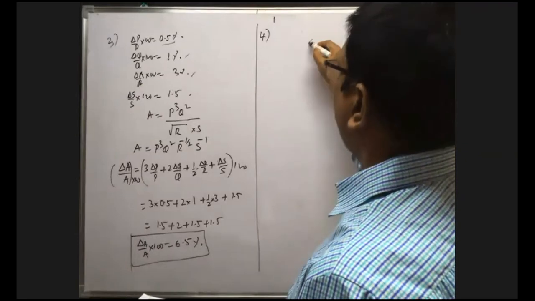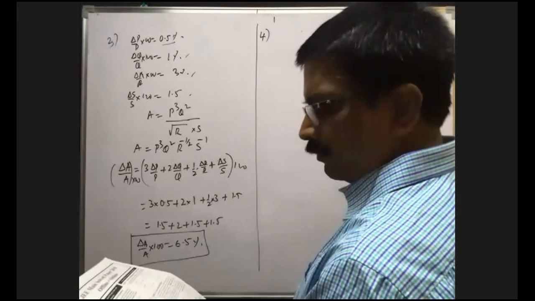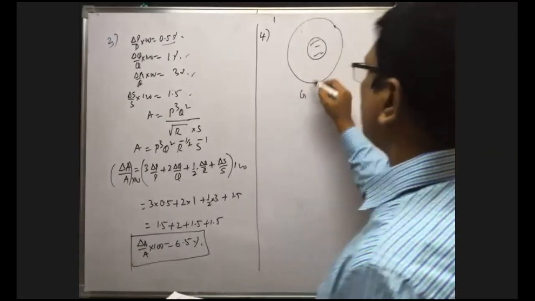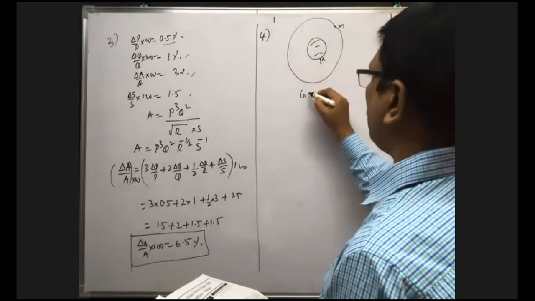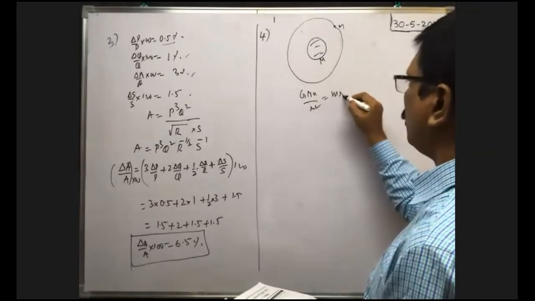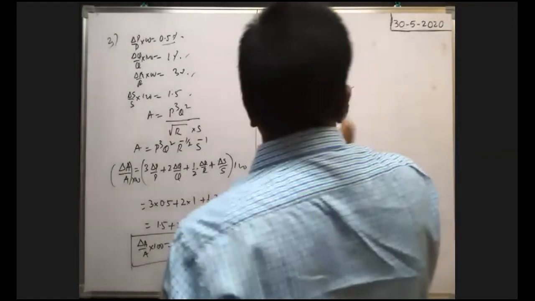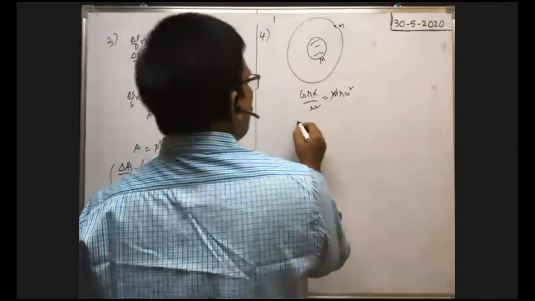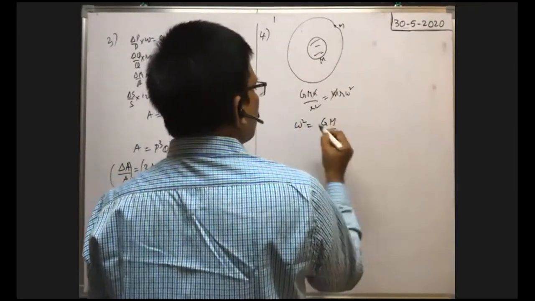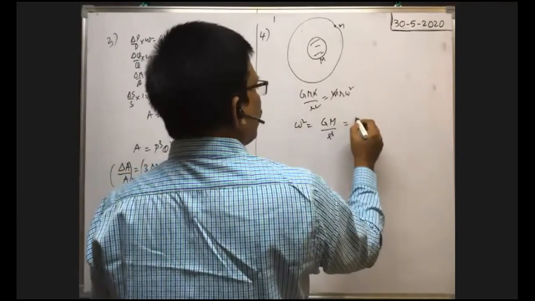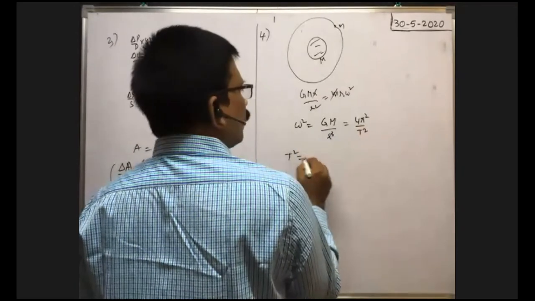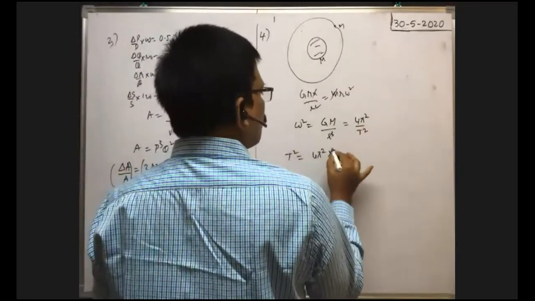Whenever the satellite makes revolutions around the Earth, the gravitational force of attraction between the Earth and satellite, that means G M m by radius square, provides the necessary centripetal force m r omega square. Then small m cancels. Therefore, omega square is equal to G capital M by r cube. Omega we can write as 2 pi by T, whole square means 4 pi square by T square, or T square is equal to 4 pi square r cube by G into M.